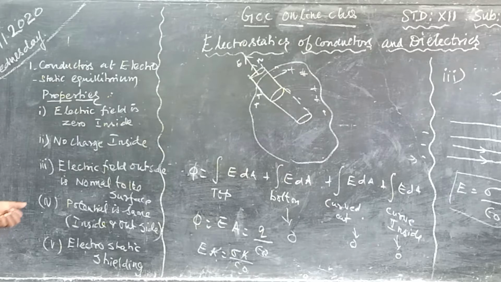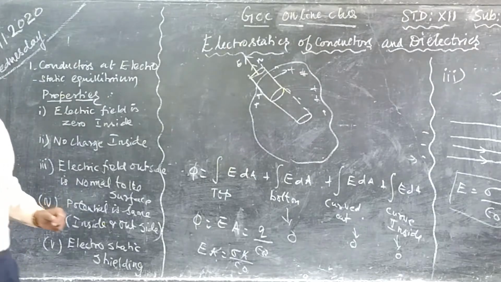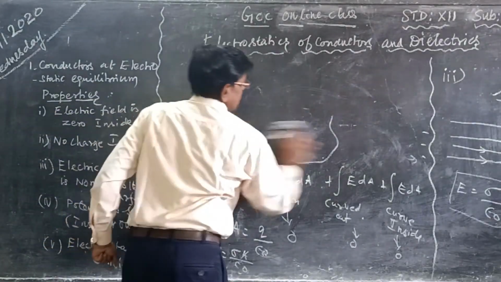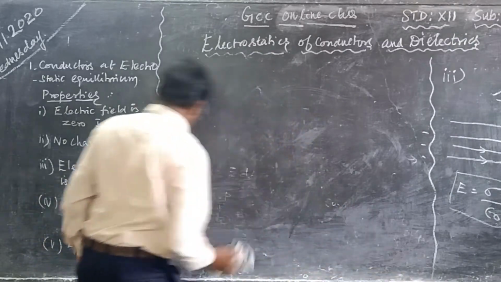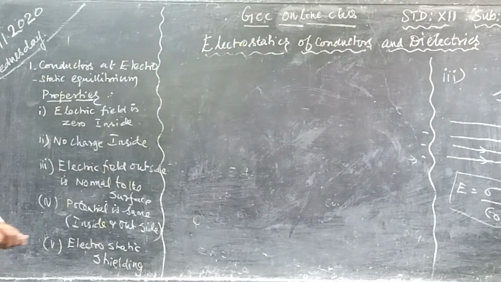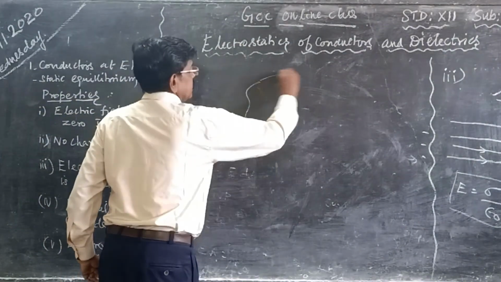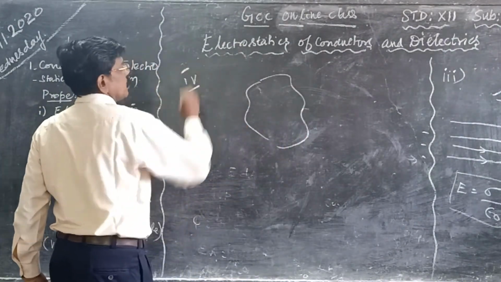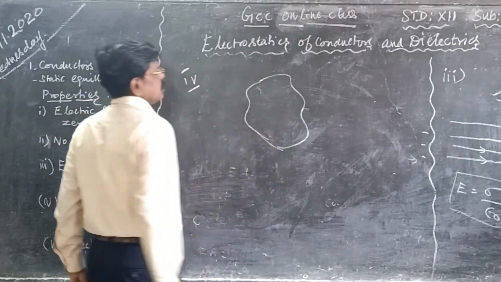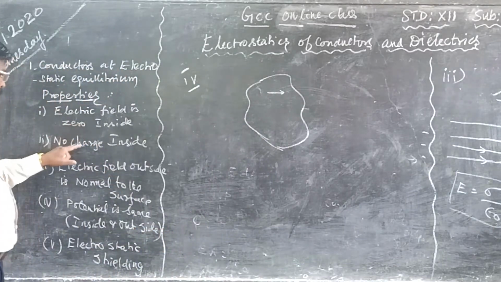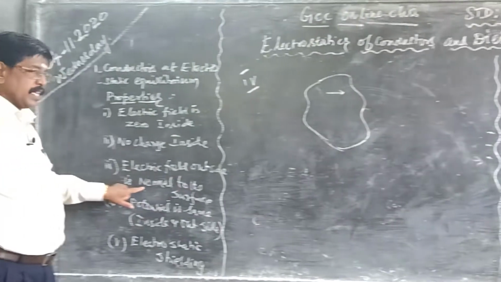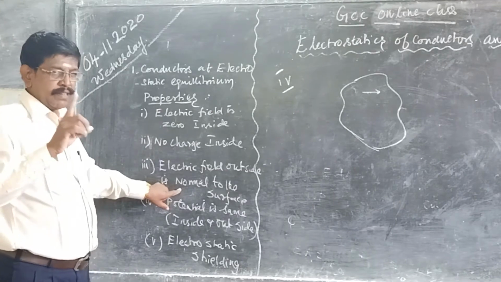Then property number 4: potential is the same whether it is inside or outside, the potential remains the same. Now consider any conductor. First consider the outside surface. This is a conductor. This is for the fourth property. Here we have seen the electric field outside is always perpendicular. There is no parallel component.